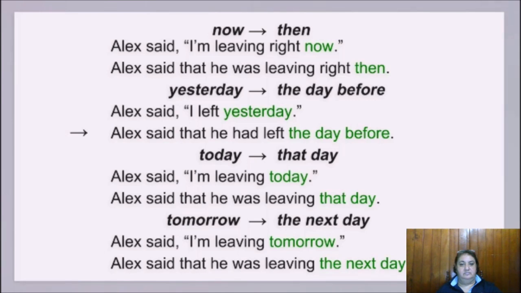Today becomes that day. Alex said, "I'm leaving today." Alex said that he was leaving that day. Tomorrow becomes the next day or the day after. Alex said, "I'm leaving tomorrow." Alex said that he was leaving the next day.